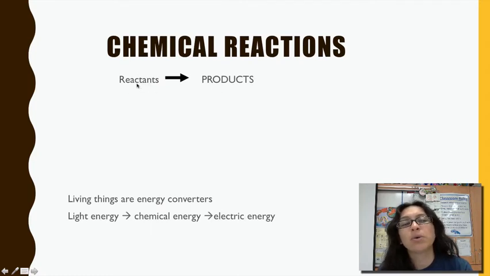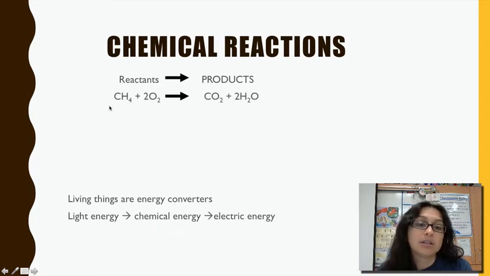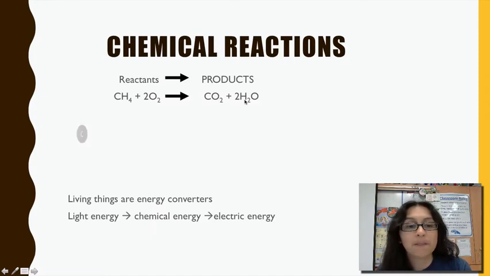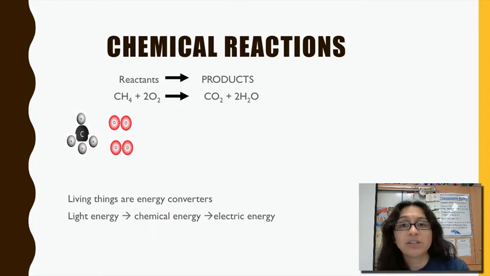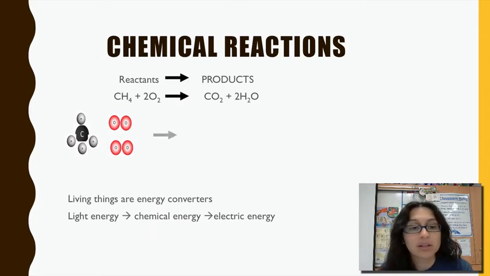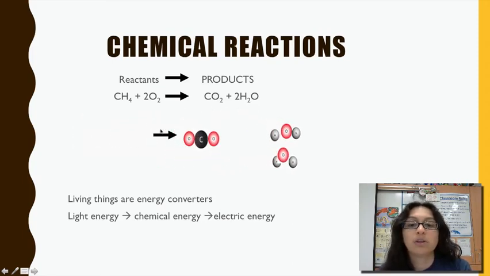So the reactants get torn apart and rearranged into the products. So we have this here, CH4 + 2 O2 gets you carbon dioxide and 2 water. So here's the actual molecules. Remember, energy is stored in the bonds of these molecules. So when we break them apart and rearrange them, we're releasing or storing energy depending on what's going on. So here, they get broken apart and rearranged. That's what the arrow tells us. A chemical reaction is occurring, and you get your products.